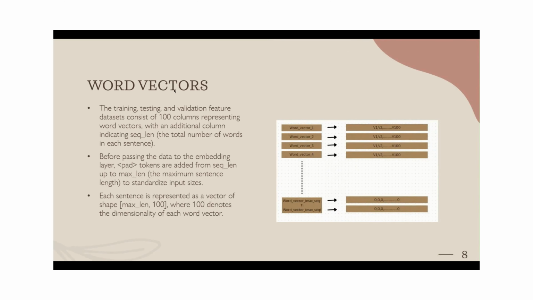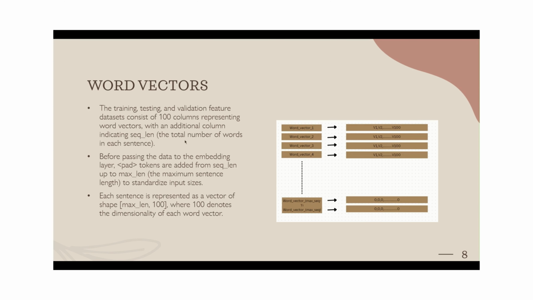So, going with the word vectors. After data splitting for training, testing and validation, the feature part which is useful for training contains 100 columns, which are the vector representations from word to vec. Additionally, there is another column, which is sequence length.